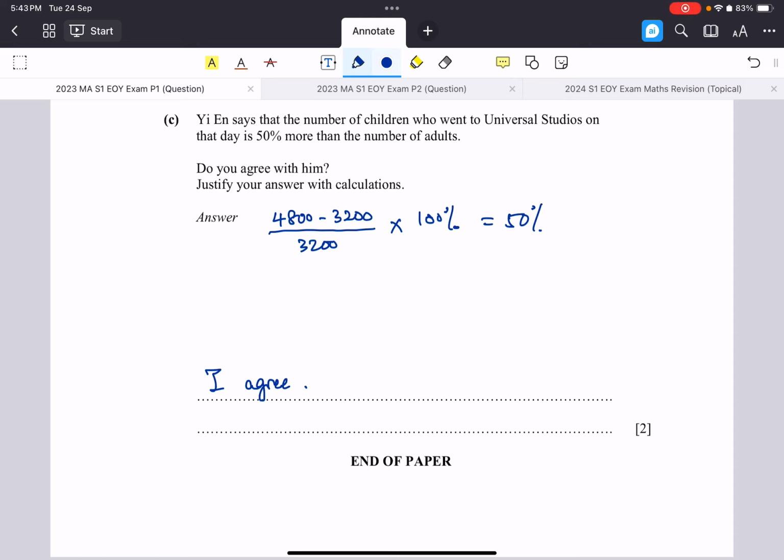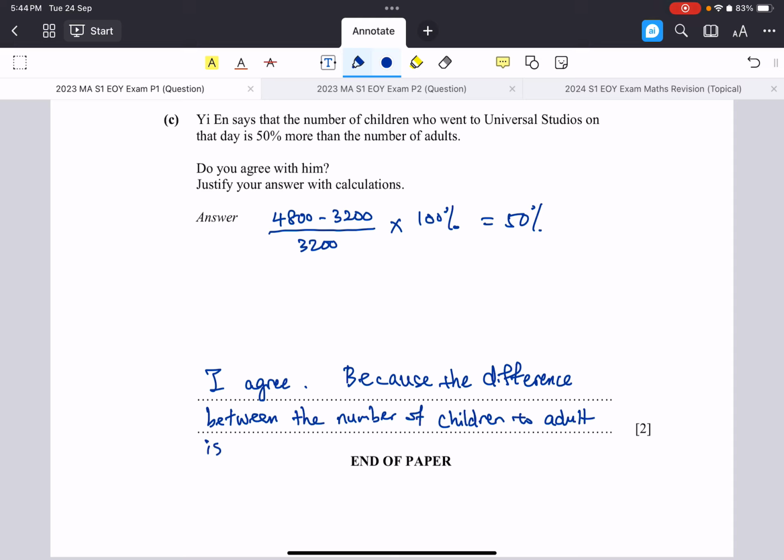Okay. Well, because the difference between the number of children to adults is 50%. There we go.